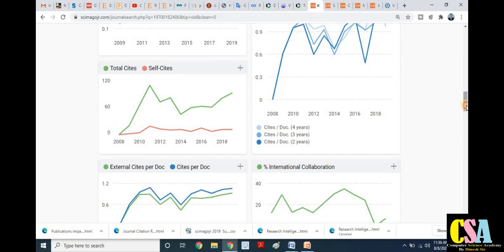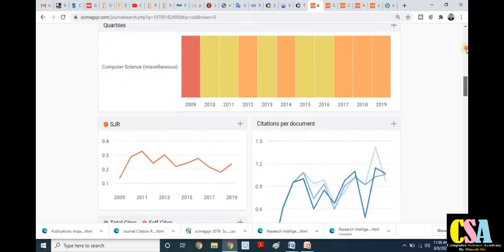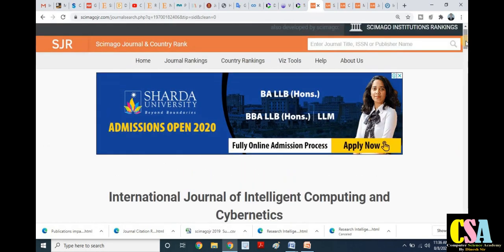Now you can see there are so many things available. Citable documents in 2018, how many documents? 83, and out of 83 how many cited? 46. So this is the kind of metrics or statistics of this particular journal. So accordingly you can choose your best journal as per your subject area or discipline.